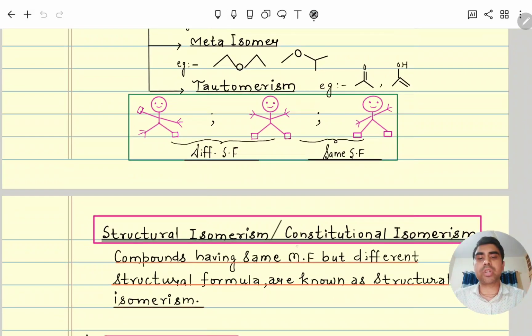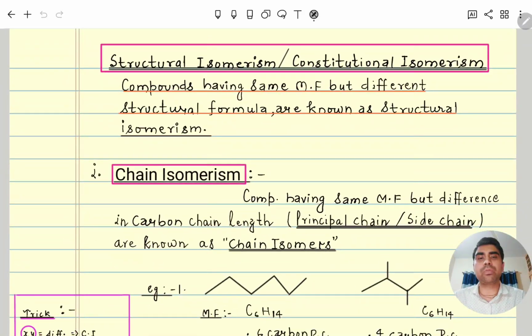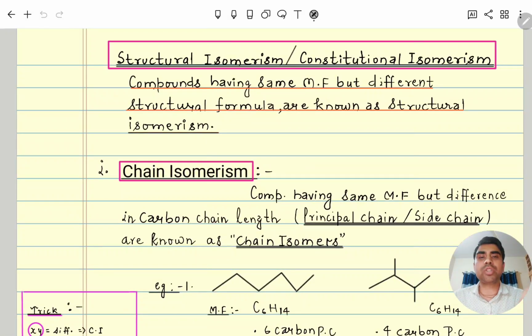First we will discuss structural isomerism, in that chain isomer. So structural isomerism means what? Compounds having the same molecular formula but a different structure or structural formula is called structural isomerism. First type is chain isomerism. So chain isomerism, what? Molecular formula will be the same, chain length will be different, main chain length or side chain